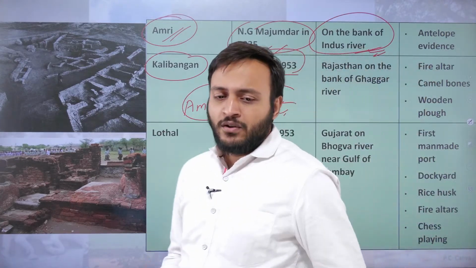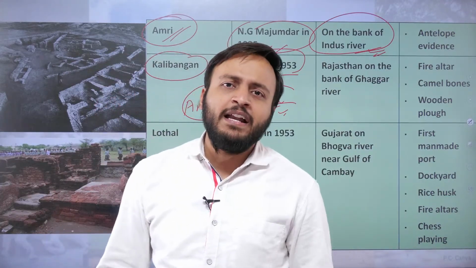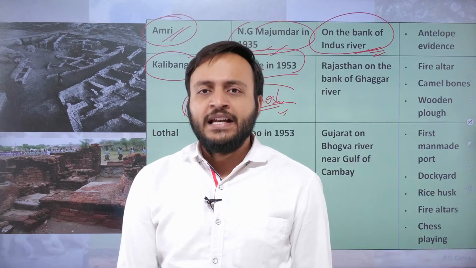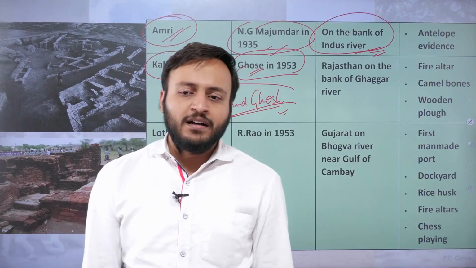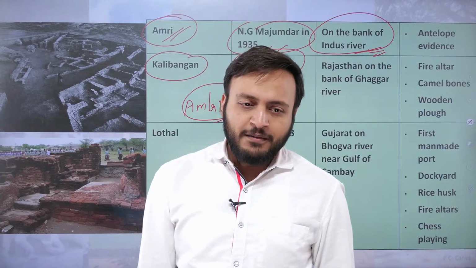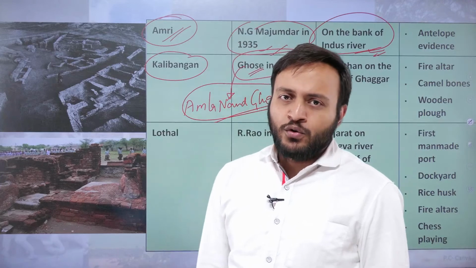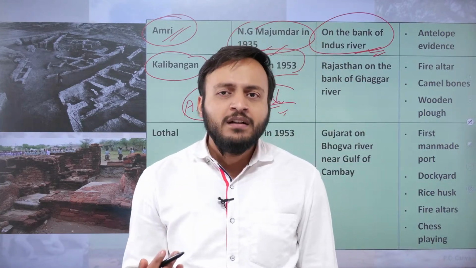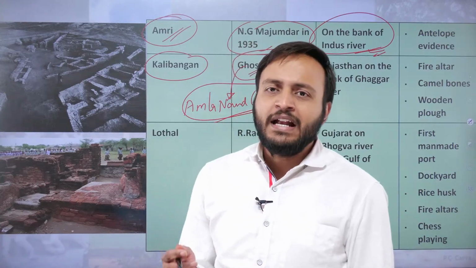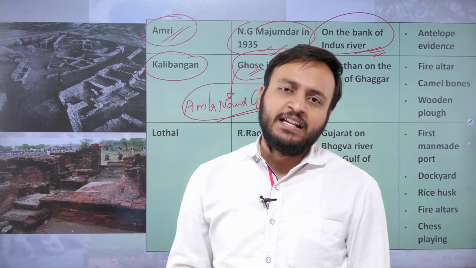In fact, the finding of the site was done by an Italian archaeologist at the place of Kalibangan. However, it was Amalanand Ghosh who actually did the excavation, found the artifacts, studied them and published the first report under the guidance of the ASI.